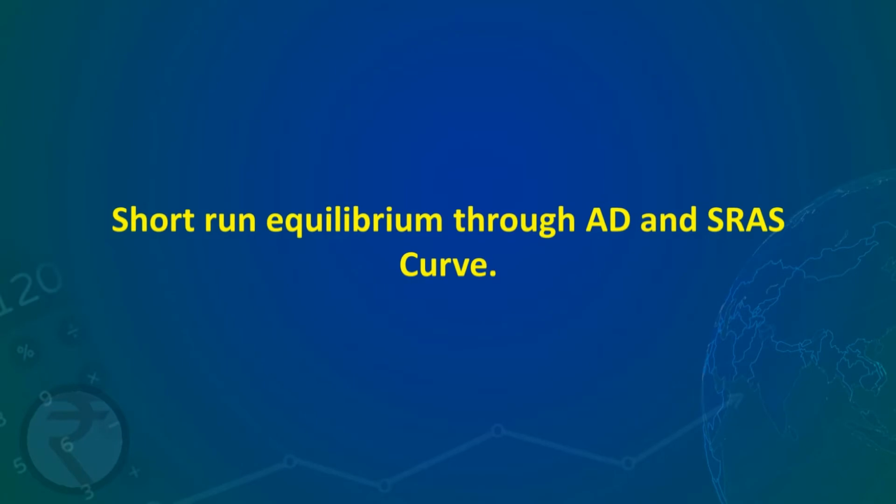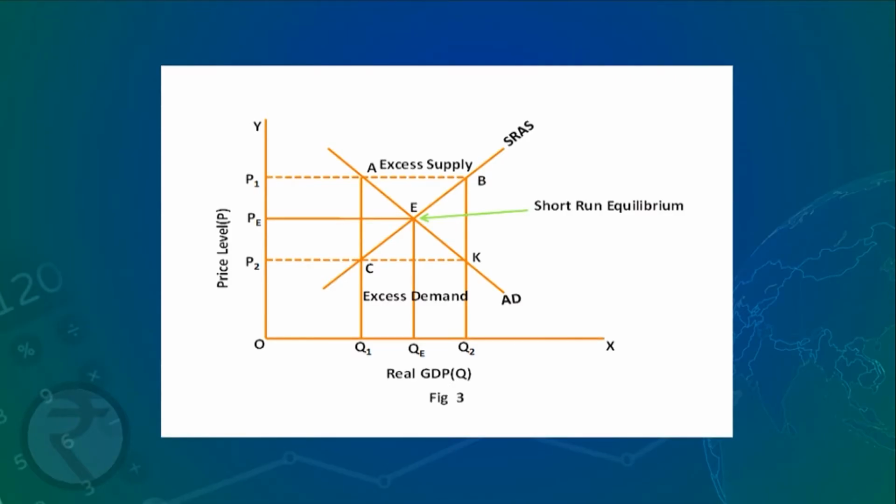Now we will see how short run equilibrium is achieved through aggregate demand and the short run aggregate supply curve. We will see in the diagram, that is figure number 3. In figure 3, we have shown real GDP on the x-axis and on the y-axis we are showing price level.